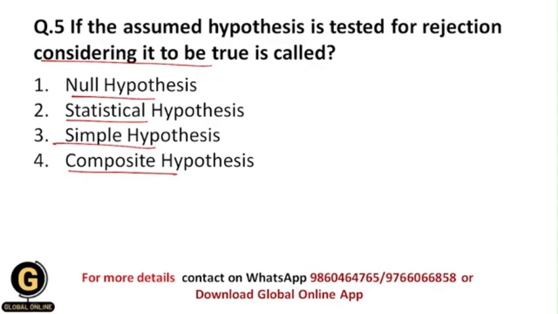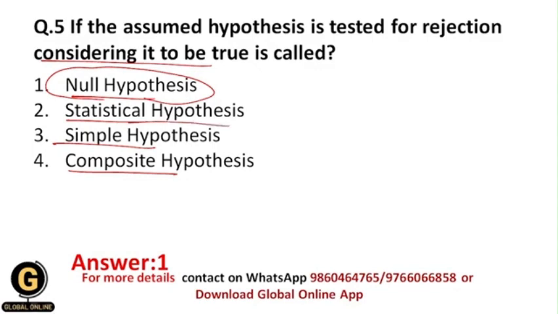All of you getting? And that's why your correct answer should be 1, because null hypothesis predicts that there is zero relationship between the variables, and for that only we need to test the null hypothesis so that we can reject it. And after rejection of the null hypothesis, we can automatically accept the alternative hypothesis, which predicts that there is a relationship between the variables. All of you getting? And that's why if the assumed hypothesis is tested for rejection considering it to be true, then it is called the null hypothesis, okay?